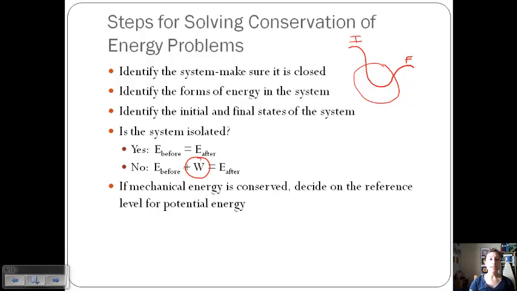If mechanical energy is conserved, then you also need to decide on the reference level for your potential energy. Is it going to be the ground, or in an example such as the skier or roller coaster at two different hills, maybe you want to choose this as your reference point since we're only interested in initial to final conditions.